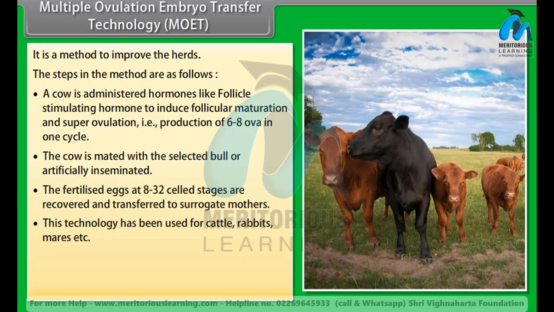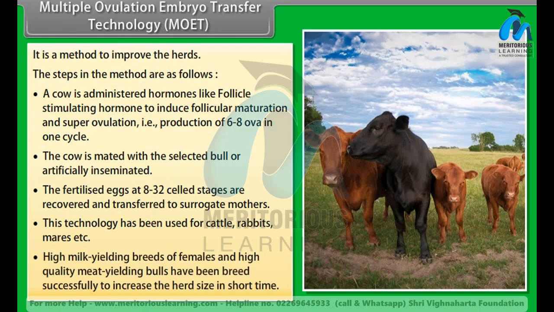This technology has been used for cattle, rabbits, mares, etc. High milk-yielding breeds of females and high-quality meat-yielding bulls have been bred successfully to increase the herd size in a short time.